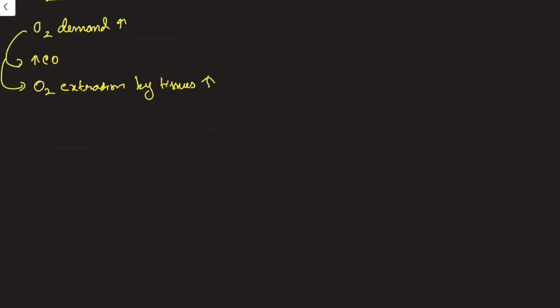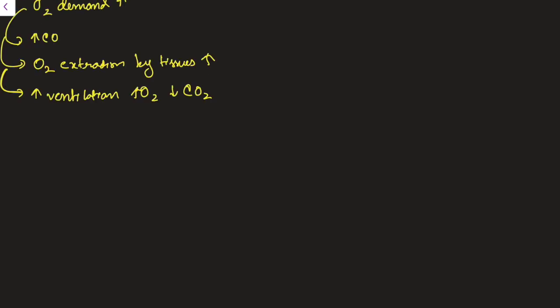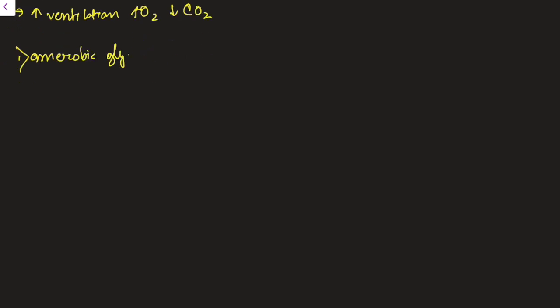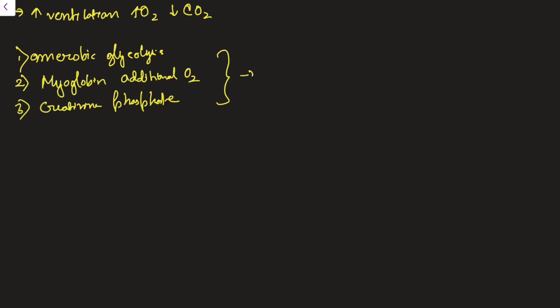During exercise, a large amount of CO2 is also produced in the tissues. That also needs to be gotten rid of, so there is also an increase in ventilation. By increasing this ventilation, we are getting more O2 and getting rid of this CO2. Another thing that I've told you: in mild exercise, the energy demand will be fully met by aerobic glycolysis. However, if the energy demand in the exercise is excessive, meaning a burst of energy is needed, then the energy is obtained from anaerobic glycolysis. Another is myoglobin, which I have told you supplies additional O2, and the third point is creatine phosphate. All these things will supply the extra oxygen during exercise.